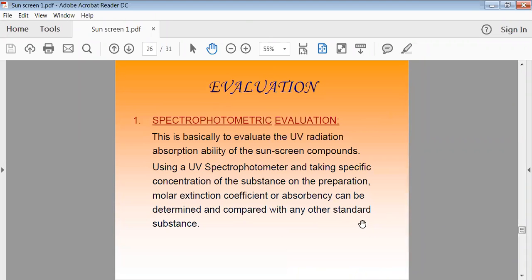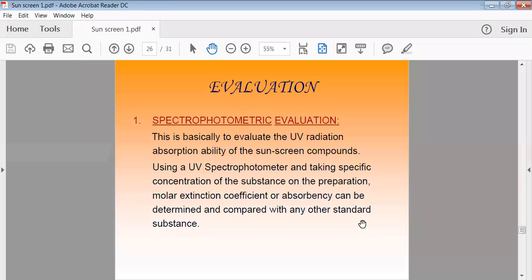Under the spectrophotometric evaluation, whatever solution, suspension, or cream we have prepared, we check its lambda max, the maximum wavelength of absorption of the ultraviolet light, in the spectrophotometer. Simply, we prepare the solution of that product, take a sample of that solution of your sunscreen preparation, keep it in the spectrophotometer, and observe its lambda max.